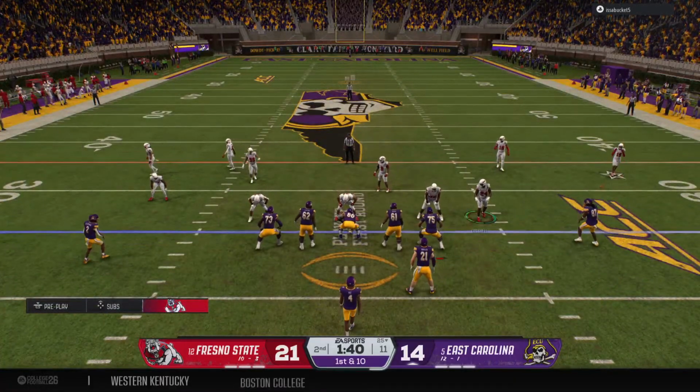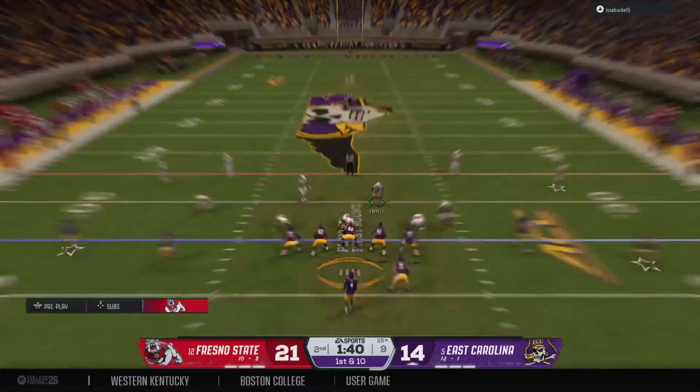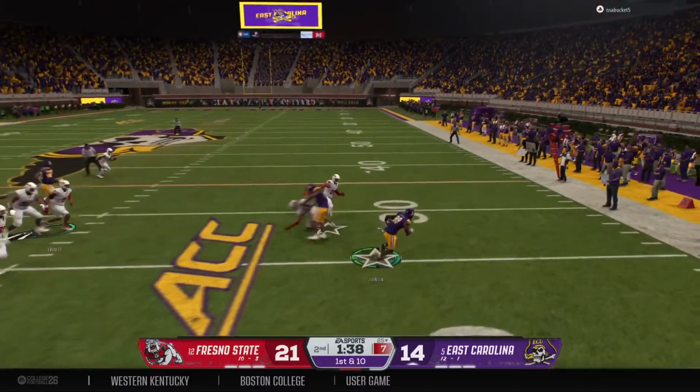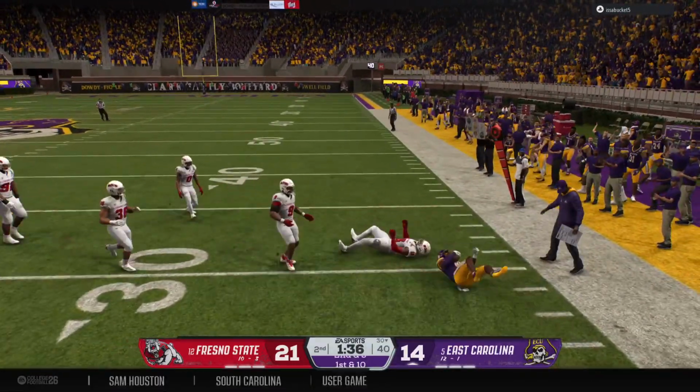First play of the drive now from the 25. Opening play of the drive, he looks right for a completion.